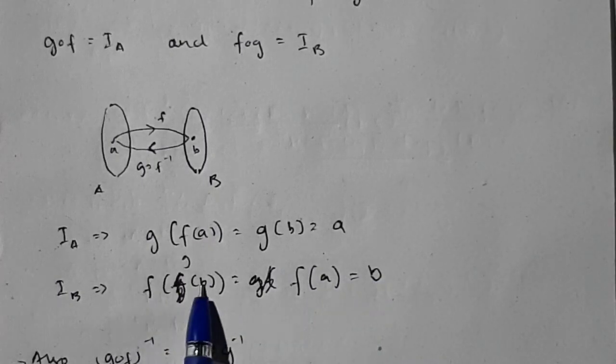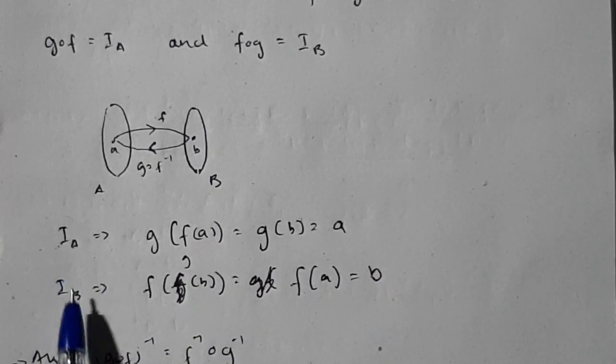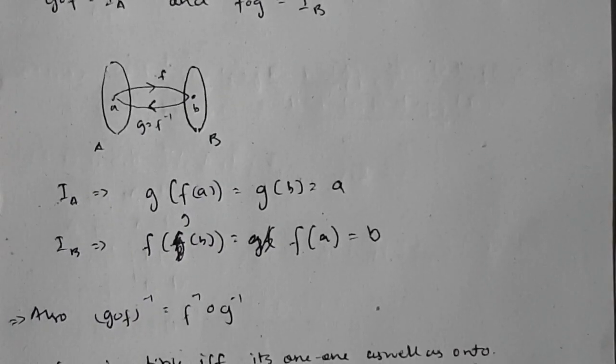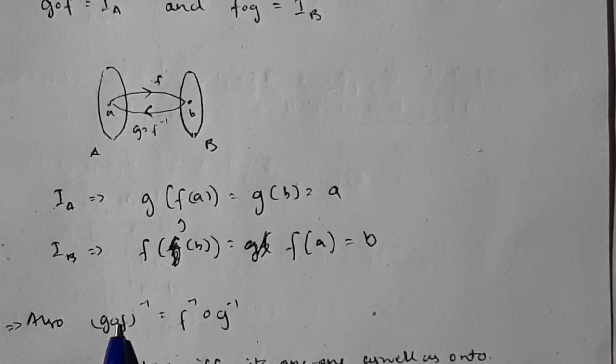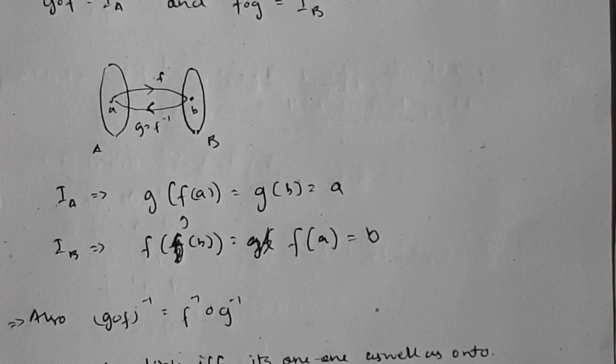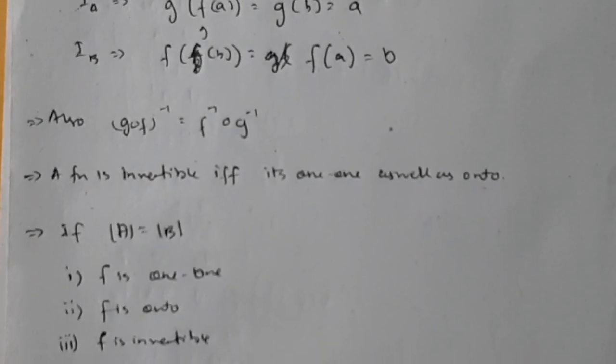Okay, you are putting B here in the input and you are getting B in the output, that is IB. If IA and IB are also true, then the function is invertible. Also, G of f inverse is equal to f inverse of G inverse. Okay, this can be useful in solving numericals. If the function is invertible, you have to keep this in mind.